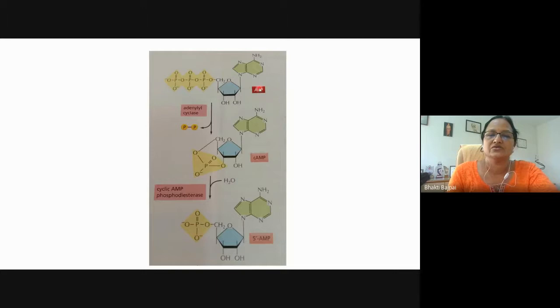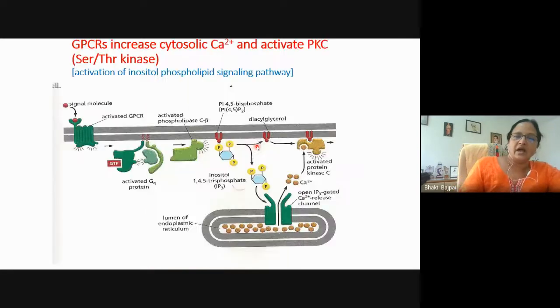So here it is showing how the adenylyl cyclase is causing the hydrolysis of the ATP and the formation of the cyclic AMP, and this cyclic AMP is acted on by cyclic AMP phosphodiesterase. This enzyme will hydrolyze this cyclic ring and the simple 5' AMP is produced. But when it is in the cyclic AMP form, it is in that form for a very short duration. Soon it will be hydrolyzed back into the 5' AMP. But as long as it is in the cyclic AMP form, it will activate the protein kinase A.